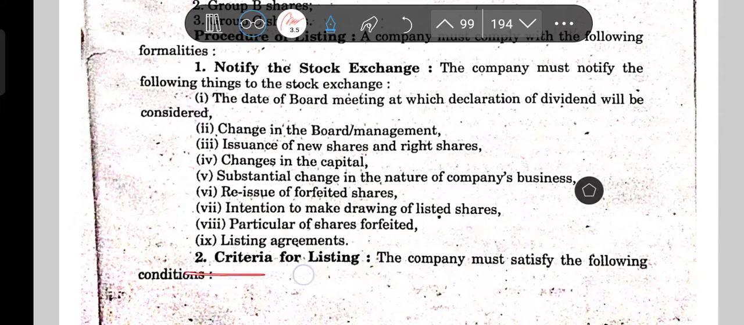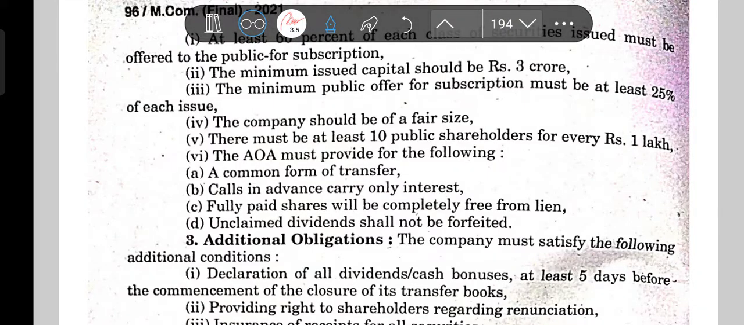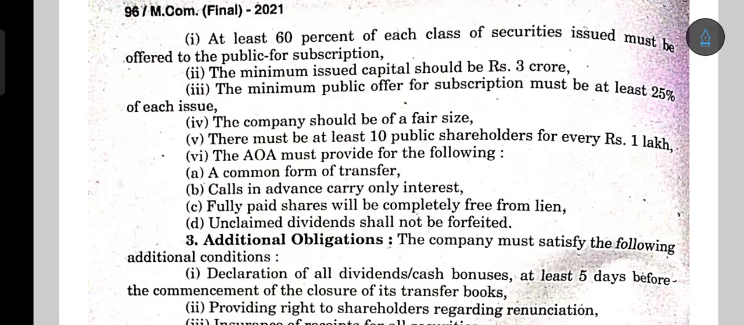Now, what is the criteria of listing? There are some conditions which have to be fulfilled. At least 60% of each class of the securities issued must be offered to the public for subscription. That means A, B, C, all the classes should be offered at least 60% of that.